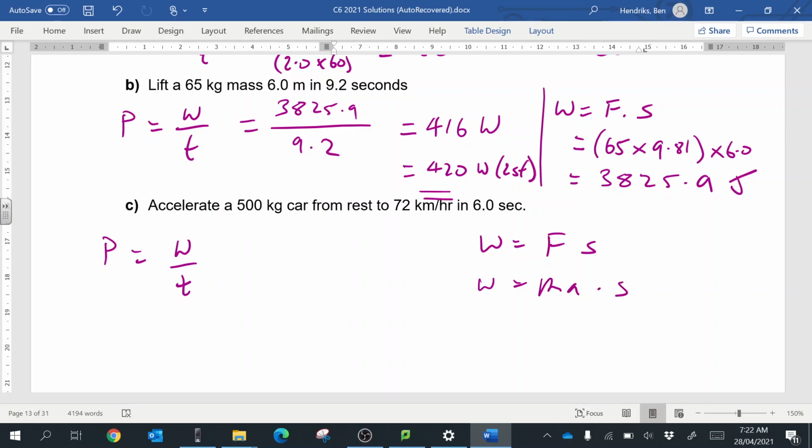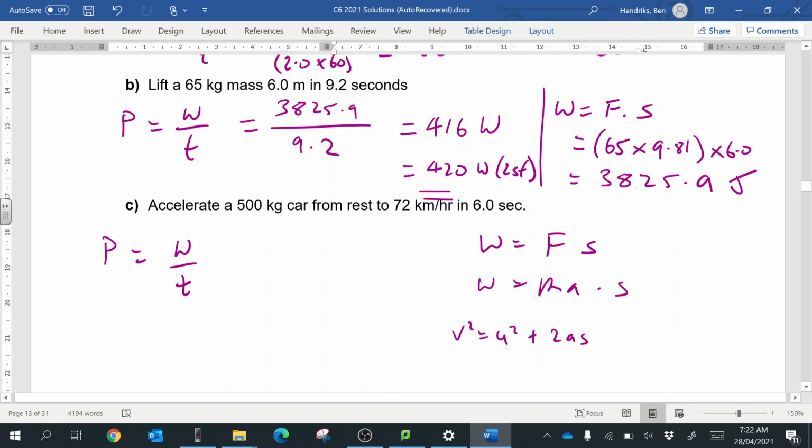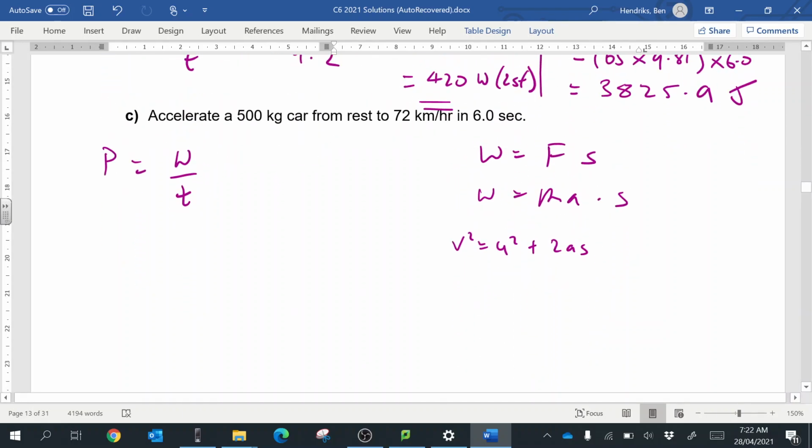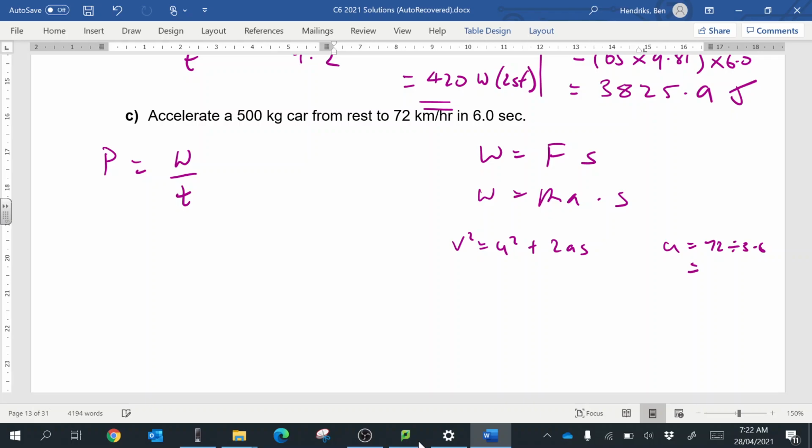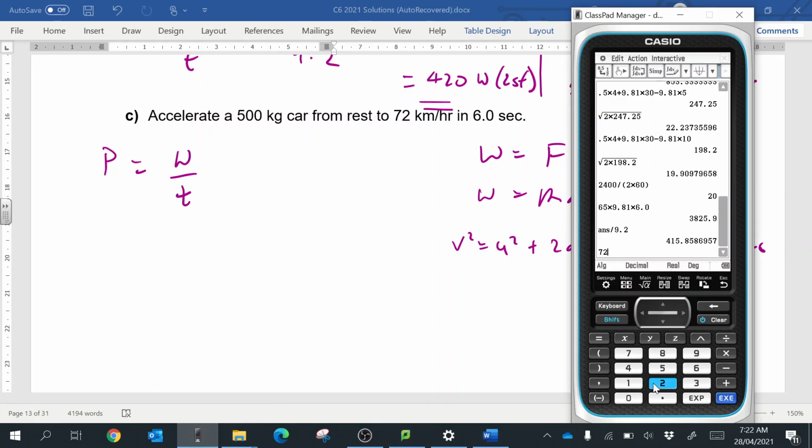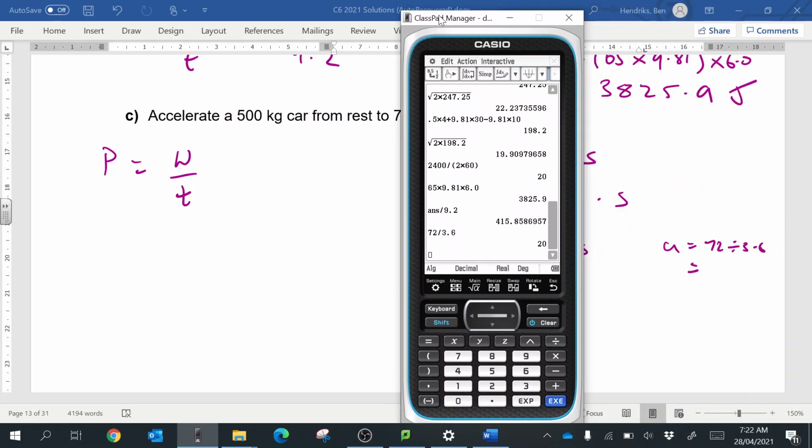Now a, if we look at v squared equals u squared plus 2as, there's quite a fair bit of maths we have to do here, so that's why I've got so much space. So I'm going to go along this side. Also our u is equal to 72 kilometers an hour. u equals 72 divided by 3.6. I'm not really doing this in a very logical way, it's a bit all over the place, but that's alright. 72 divided by 3.6 is equal to 20. Good, so 20 meters a second.